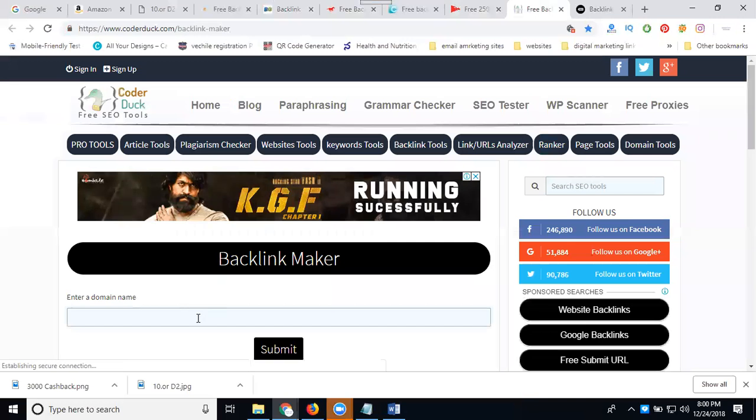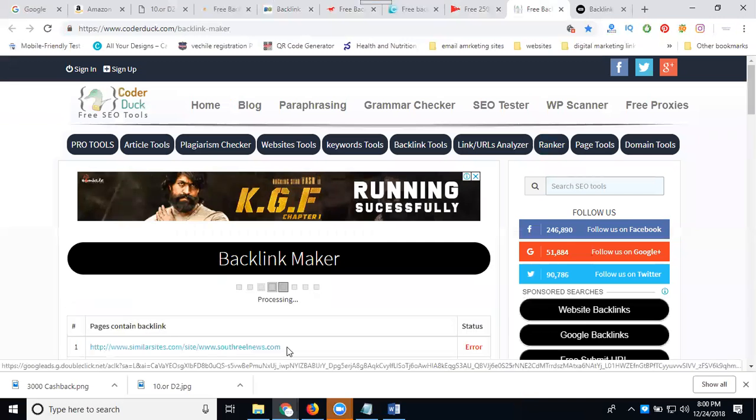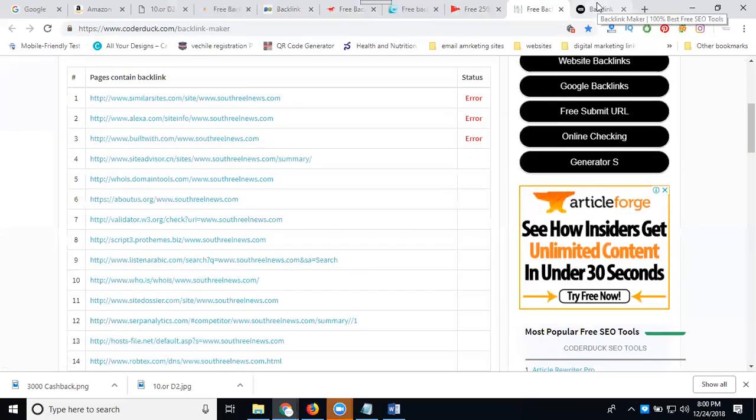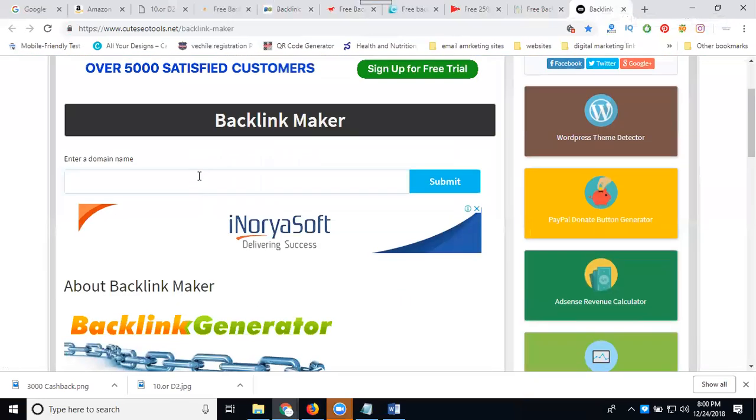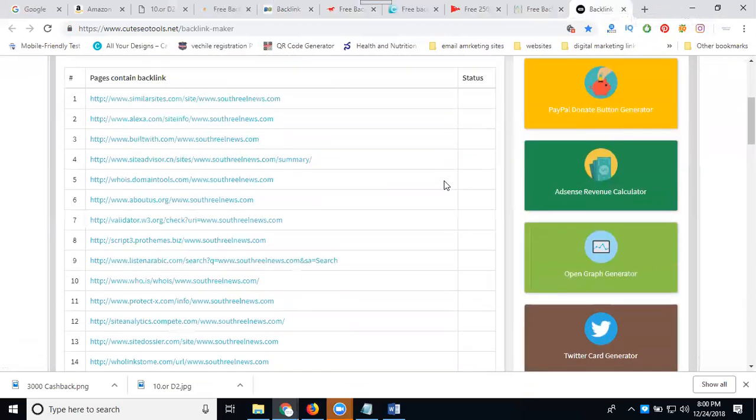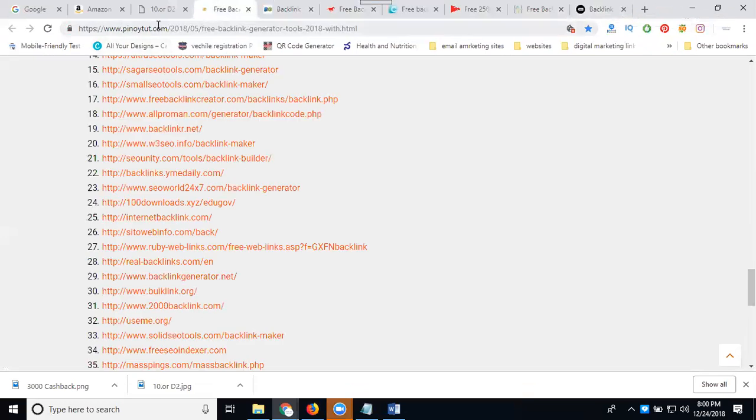Which website is not showing proper backlinks? Remove the site, go with another website. See here. Just click here. Now click submit. This is how you can generate backlinks on your site. So this site gives 15,000 backlinks. So pinoti.com and the free backlink for 2018. There, the simple site.